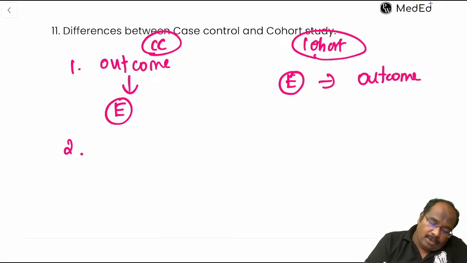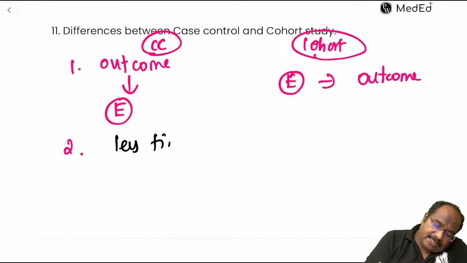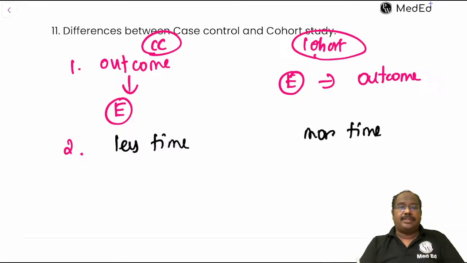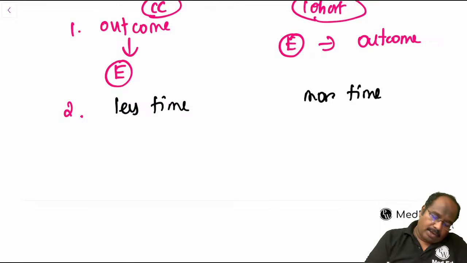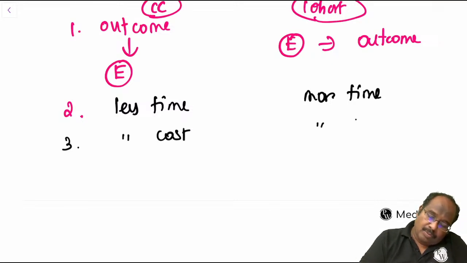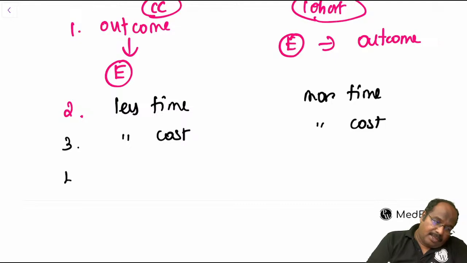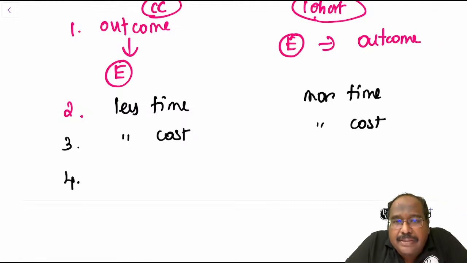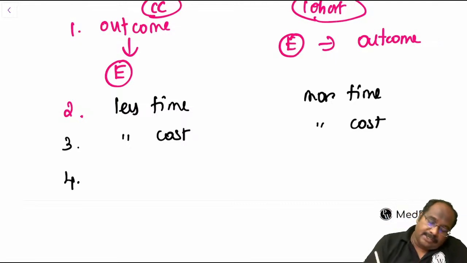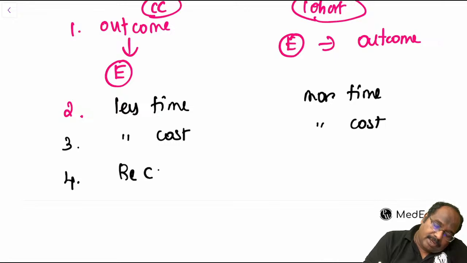Which one takes more time and more cost? This takes less time, more time. This is more. Less cost, more cost. What is the main problem in a case control study? The main problem in a case control study is recall bias.